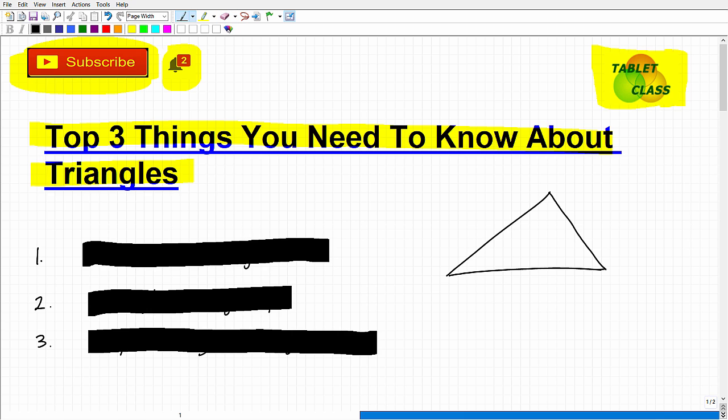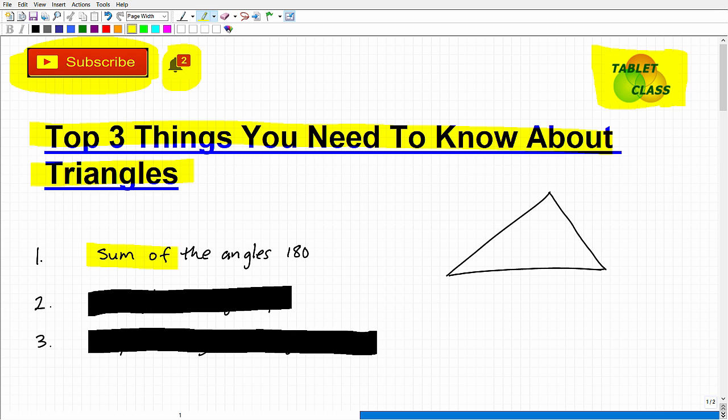Okay, so what's the first thing that you want to know about a triangle? Well, you absolutely want to know that the sum of the angles of any triangle is 180 degrees. So what does this mean? Well, if you look at this triangle, we have an angle here, an angle there, and an angle here. So let's just make up some numbers. For example, let's say this could be 60 degrees. This would be 40 degrees. So that's 100, right? If the sum has to be 180, this would have to be 80 degrees, because 60 plus 40 is 100, and then plus another 80 is 180.